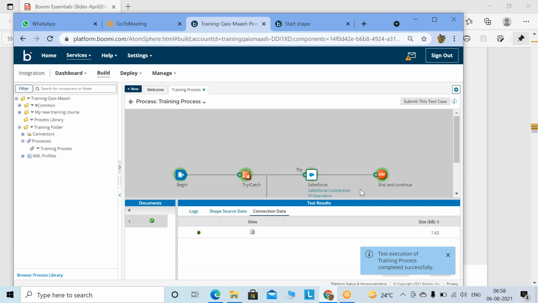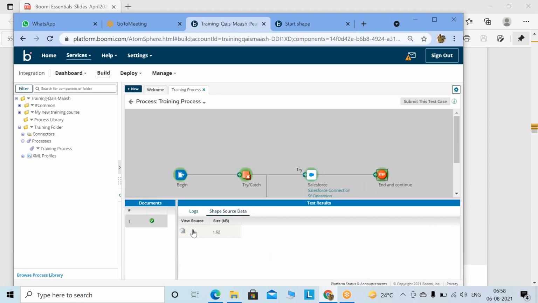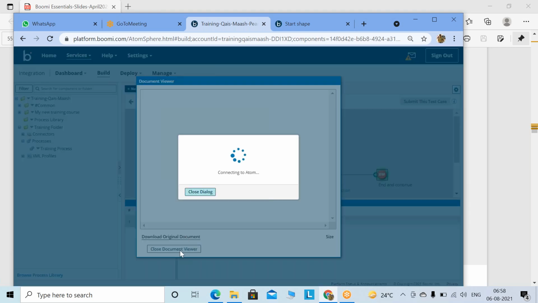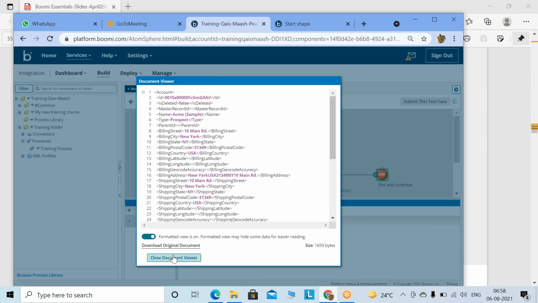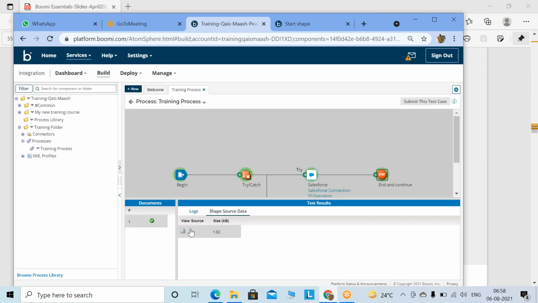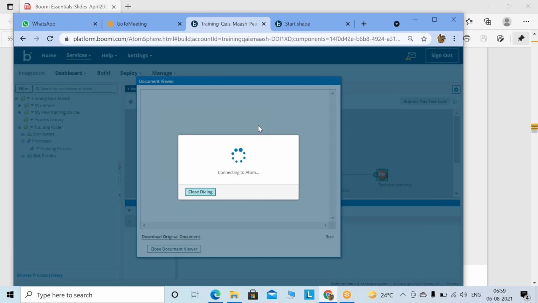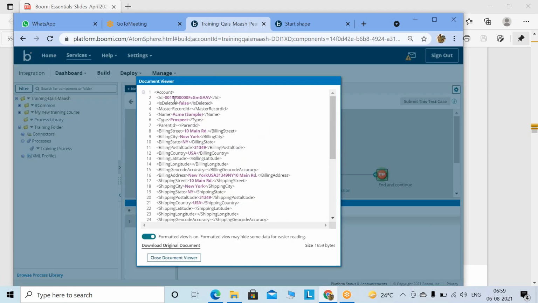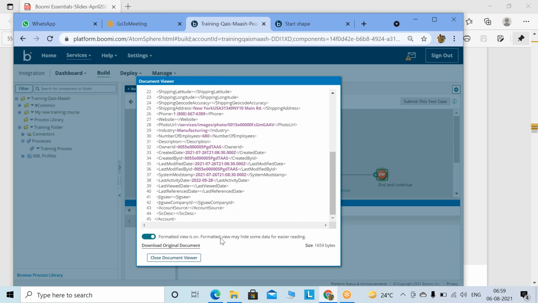Go over here, go to Salesforce data now. You see only one record is there. Earlier it was 3 records, previously it was 3 records, and now only one record is there. Open that. That particular record has been pulled from Salesforce.